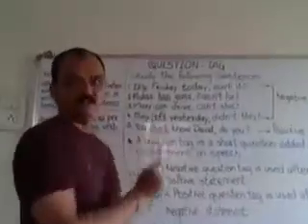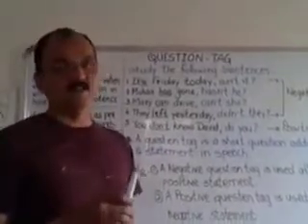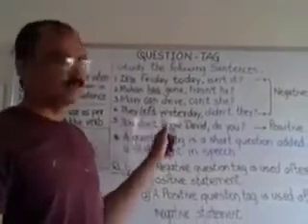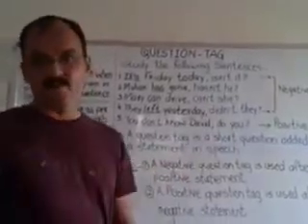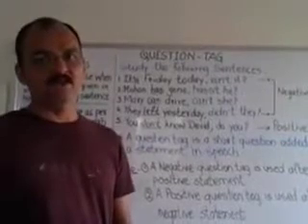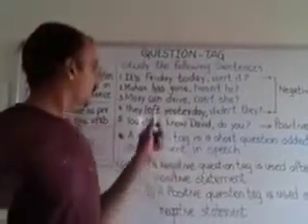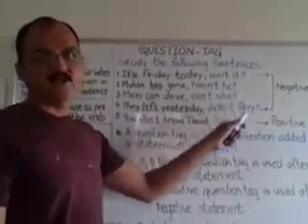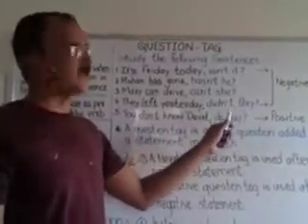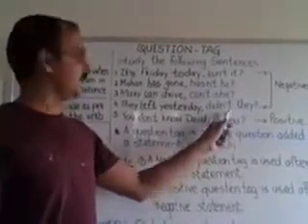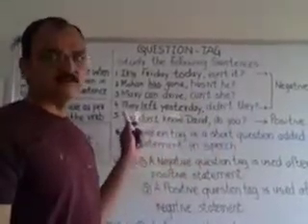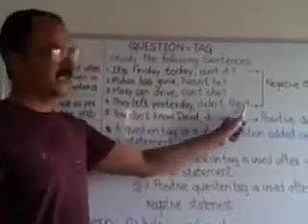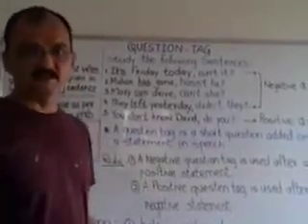Now left, the tense is past tense. Okay, so for past tense we have to use did. So left is the past tense and did. Again we have to make the negative form of did. It is didn't. And then the pronoun that is given in the sentence is they. So didn't they is the question tag.